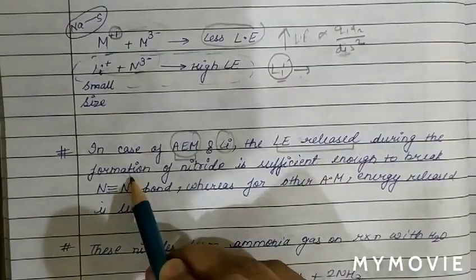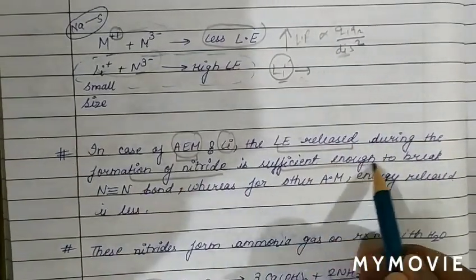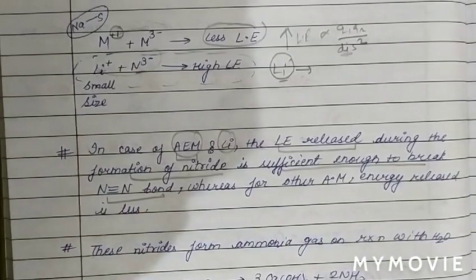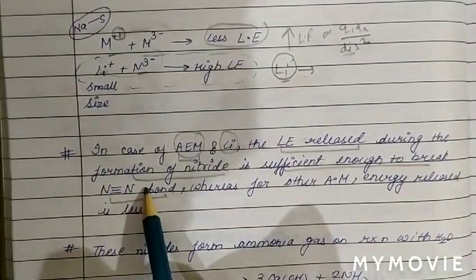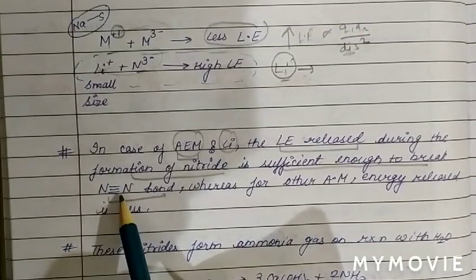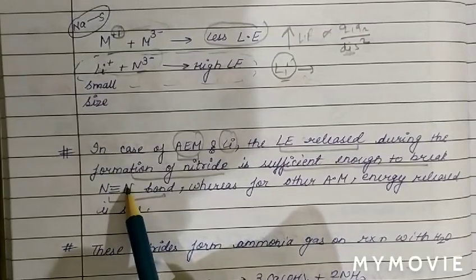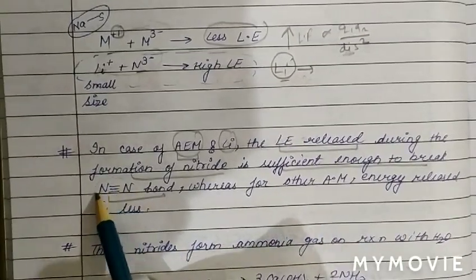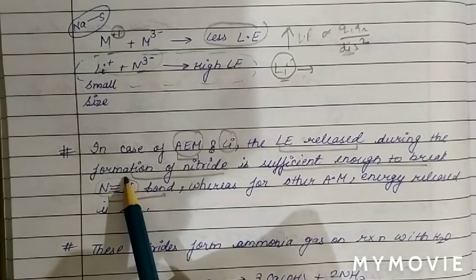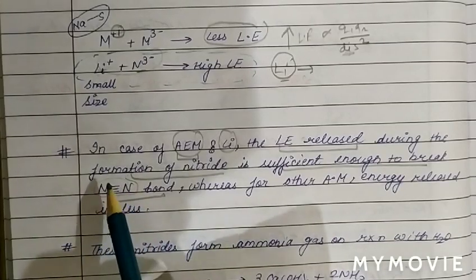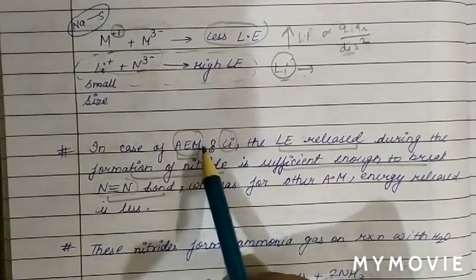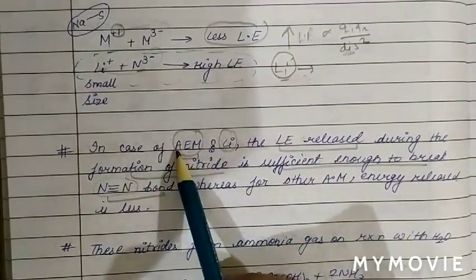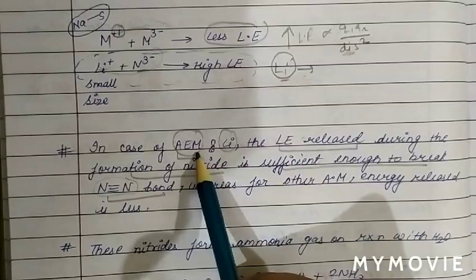So in the case of alkaline earth metals, group 2 elements, and lithium, the lattice energy released during the formation of nitride is sufficient to break the nitrogen bond. We know the nitrogen bond is very strong, with high bond energy. Therefore, to break this bond we require a high amount of energy, which is provided by lattice energy.